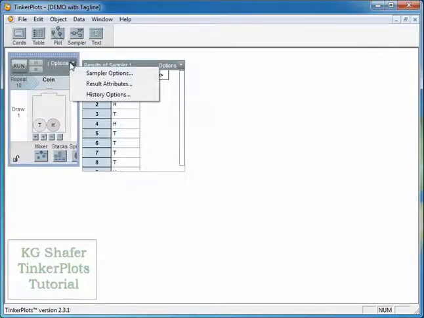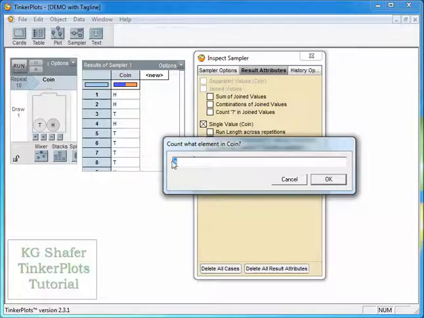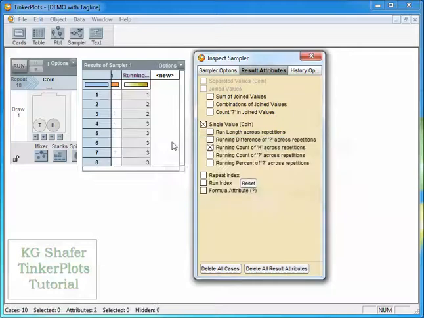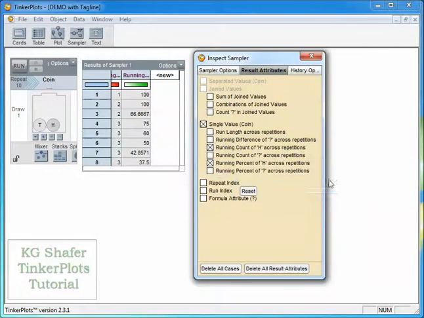So I'm going to look at the inspector for the sampler and look at result attributes. I want to keep track of the running count of heads. So let's change this A to an H. Make sure it's uppercase. It needs to match exactly what you have on your mixer item here. And I want the running percent of heads as well. So we want to change that to H.